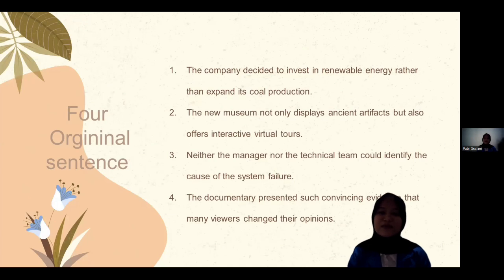So the next is four original sentences. Number 1, the company decides to invest in renewable energy rather than expand its coal production. Number 2, the new museum not only displays ancient artifacts but also offers interactive virtual tours. Number 3, neither the manager nor the technical team could identify the cause of the system failure. Number 4, the documentary presents such conflicting evidence that many people change their opinion.